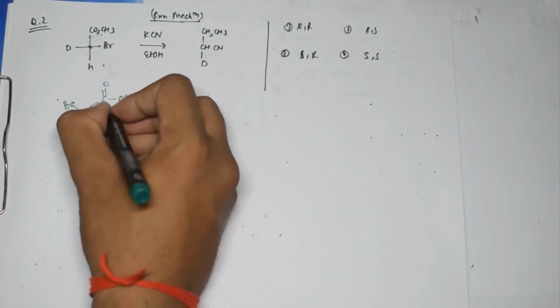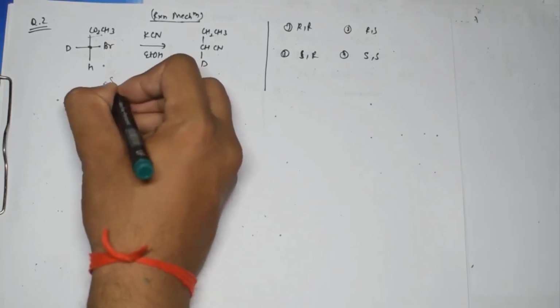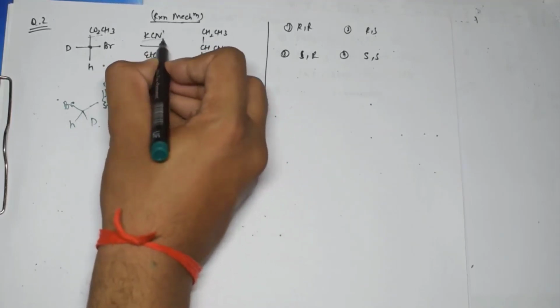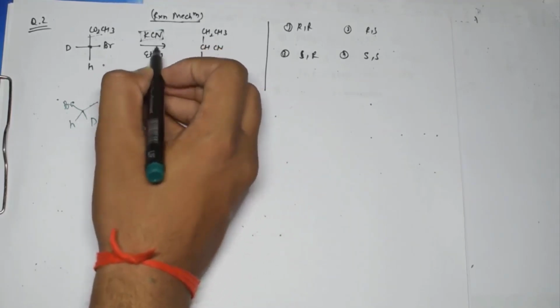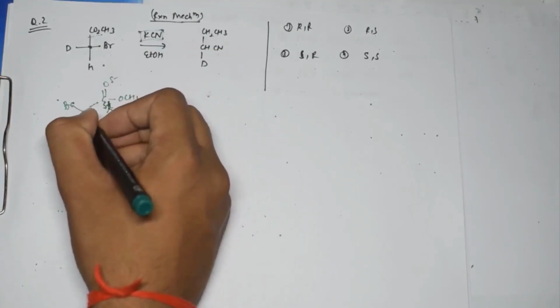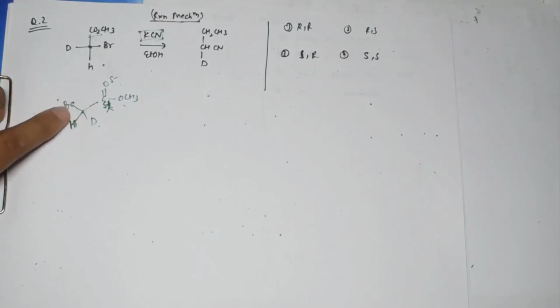Here we have delta positive, and here we can have delta negative. Now you can say that this KCN can also undergo addition reaction, because this CN minus should attack at this carbon, not on this carbon, right. This CN minus should attack at this delta positive position, not at this position.